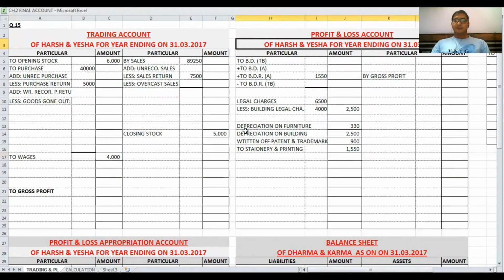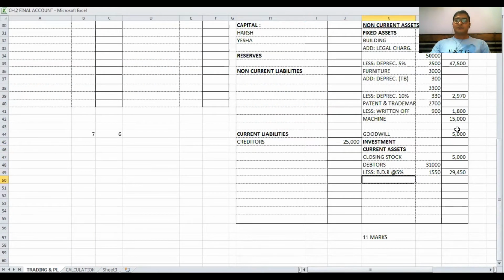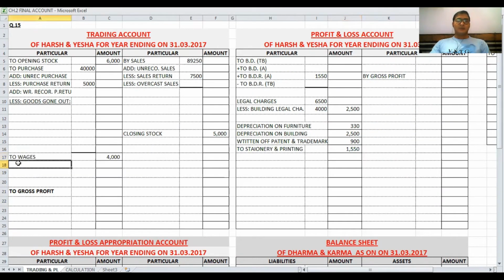Legal charges done. Cash balance. It is a part of current assets. Cash balance 300. Railway freight. It is in the trading account debit side. To railway freight, amount 600. Insurance premium. It is on the debit side of the P&L account. Insurance premium, amount 1150.